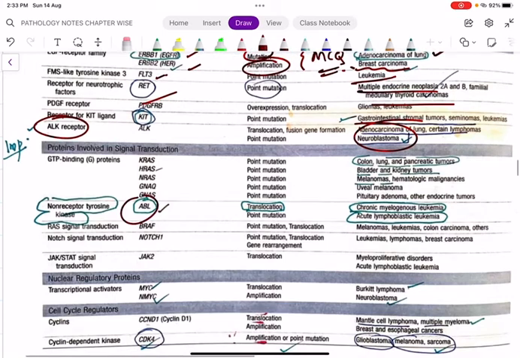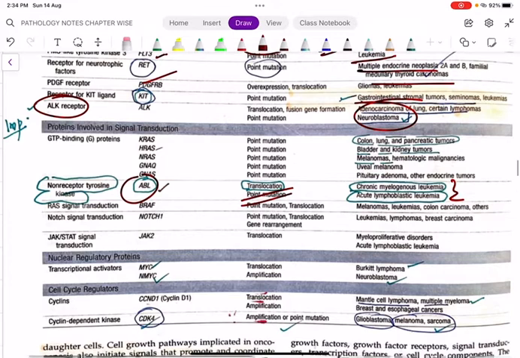Then ABL, that is BCR-ABL translocation, t(9;22), the Philadelphia chromosome, in chronic myeloid leukemia. When this undergoes translocation, it will produce CML. When this gene undergoes mutation, it produces acute lymphoblastic leukemia. That is why the BCR-ABL fusion gene is not only found in CML, it is also found in ALL. Then RAS is mainly for melanomas.